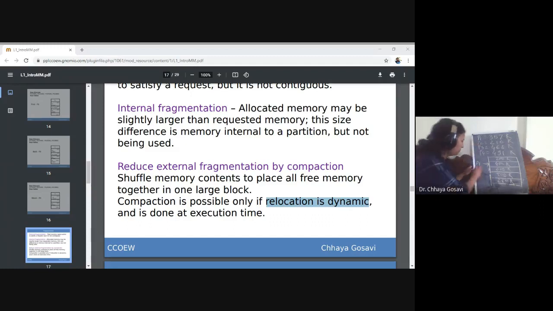Next process P2, size is 210. 200K cannot accommodate it, but 250K can accommodate P2. P3 requirement is 468, and among the remaining blocks the smallest large enough block is 500K. So P3 is allocated there and P4 is allocated here. No process has to wait, all processes can execute. Best fit is clear?